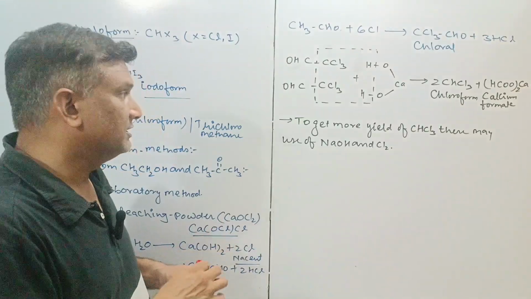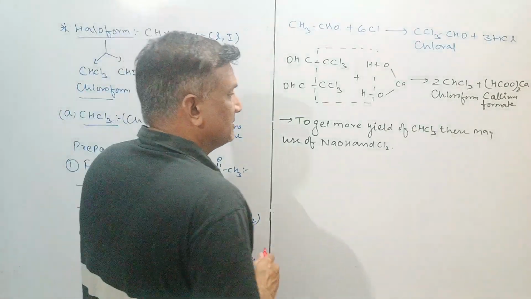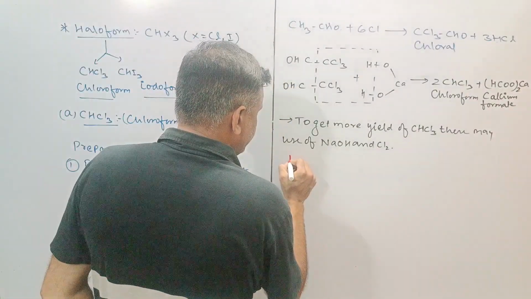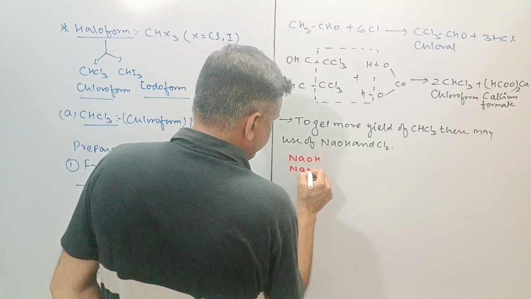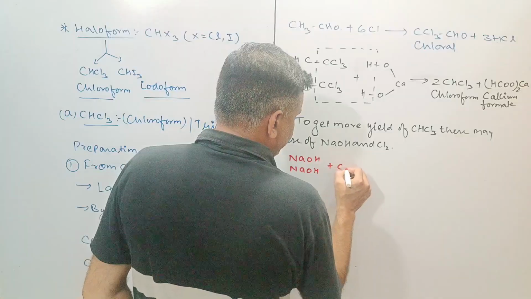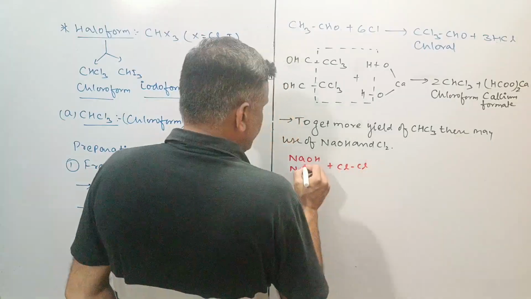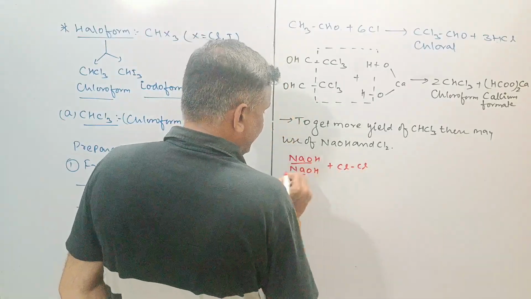How? Listen to me carefully. Two molecules of NaOH on reaction with Cl2 give the following.